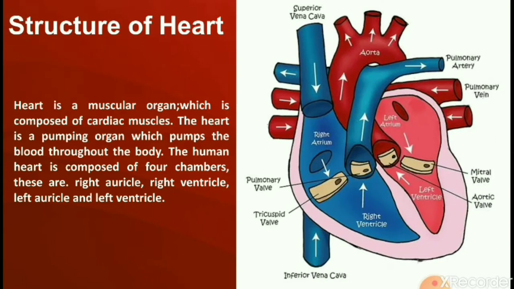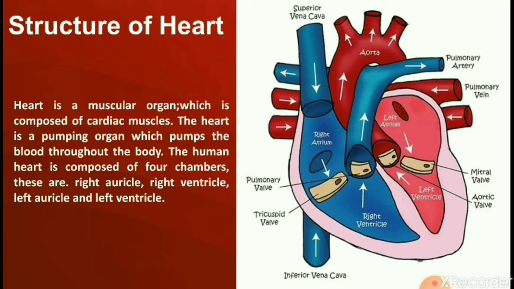The most important part of the human circulatory system is the heart. The heart is a conical muscular organ which is made up of cardiac muscles. As you all know, cardiac muscles show a unique capability of rhythmic contraction and relaxation throughout life. Therefore, it helps to pump the blood to all parts of the body. The heart is situated in the thoracic cavity between the two lungs.